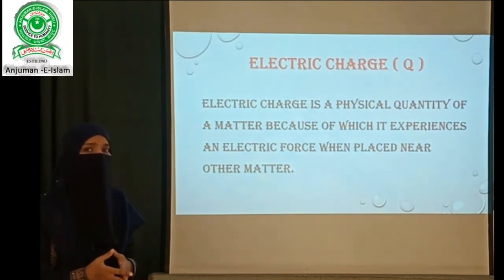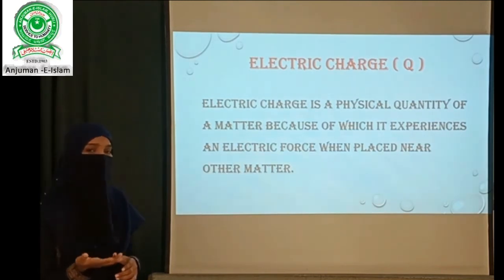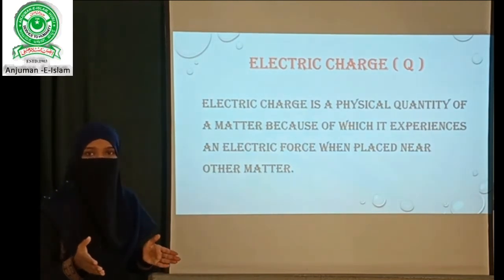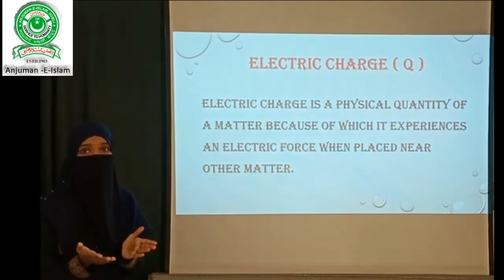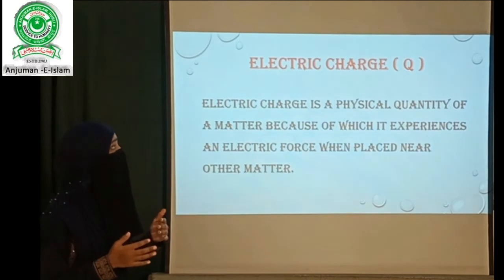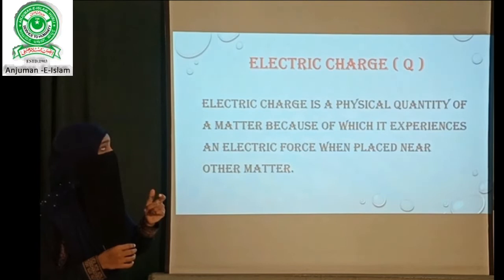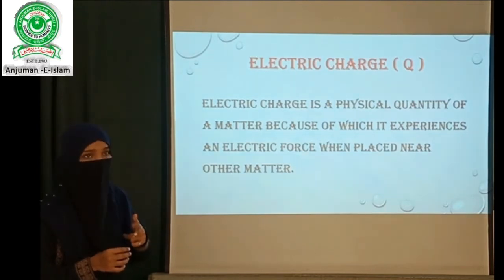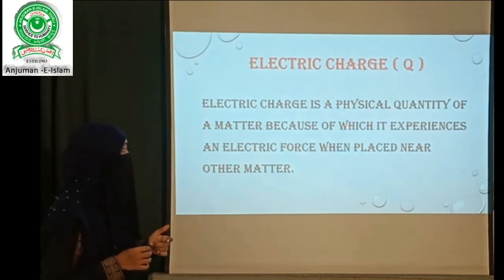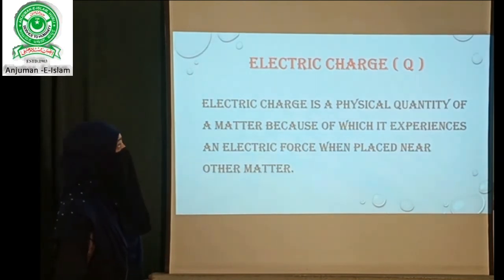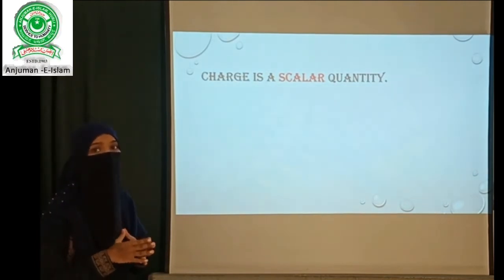There are three types of matter, namely solid, liquid and gases. Let us take two solid bodies, and if there is some electric force existing between them, then that is just because of electric charge. So electric charge is a physical quantity of any matter because of which it experiences an electric force when placed near other matter. Here electric charge is a scalar quantity.